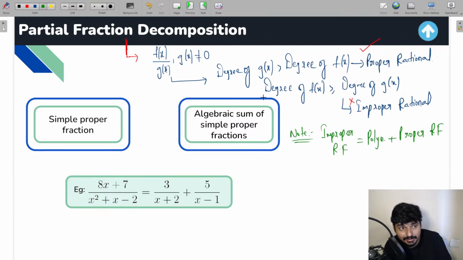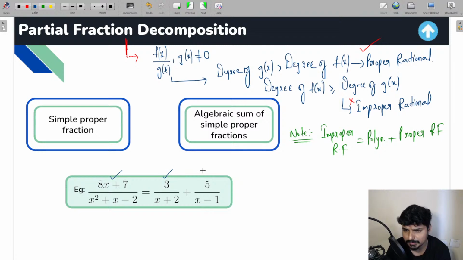Now let us actually dive into the main concept of the partial fraction method, guys. So partial fraction method means that whenever you have a proper rational function, and you are resolving that into simple proper rational functions, then that method of resolving them is simply nothing but the partial fraction method. For example, you can see here, this is a proper rational function.